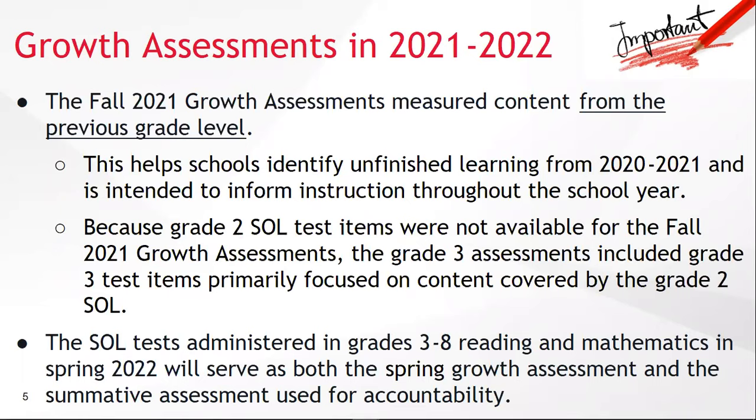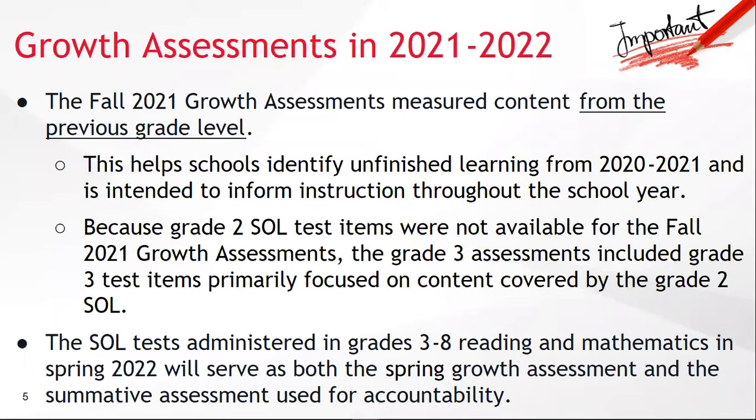Due to many different learning environments in the 2020-2021 school year, such as virtual, in-person, and hybrid, having these fall 2021 growth assessments measure content from the previous grade level should help schools identify any unfinished learning that may have resulted from the 2020-2021 school year. This information is intended to inform instruction throughout the current school year as new content is introduced.